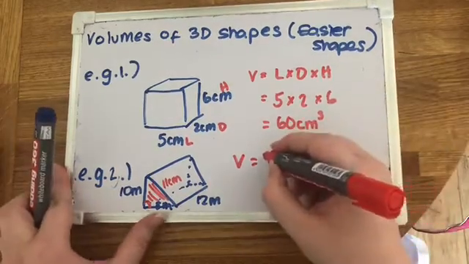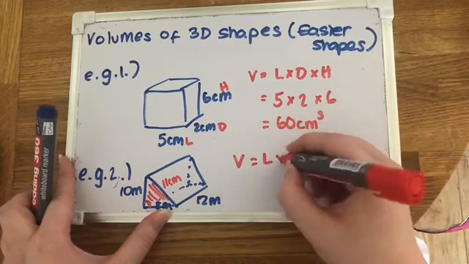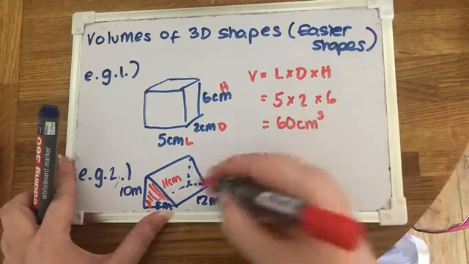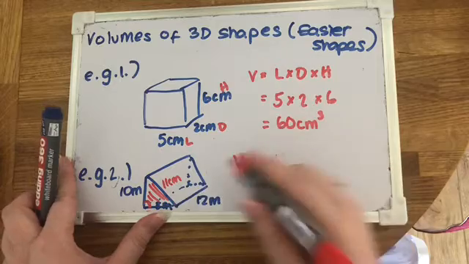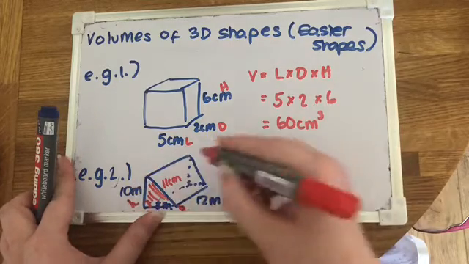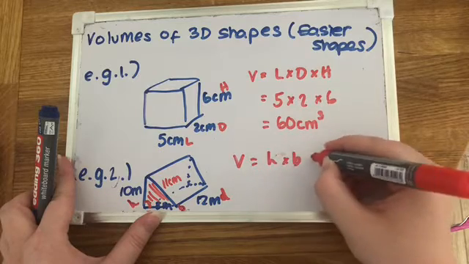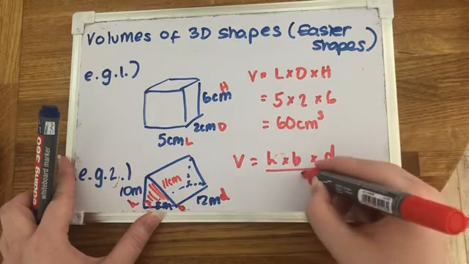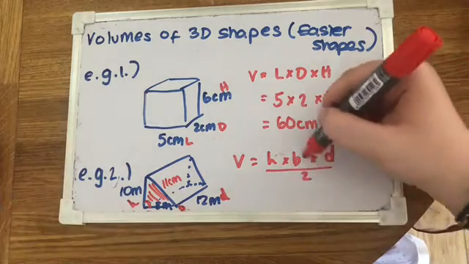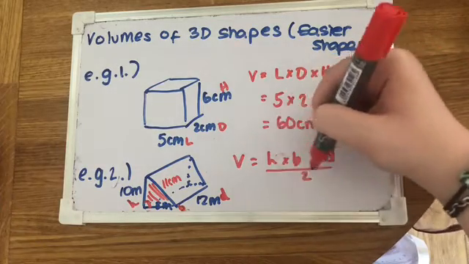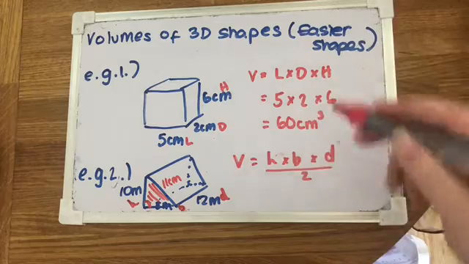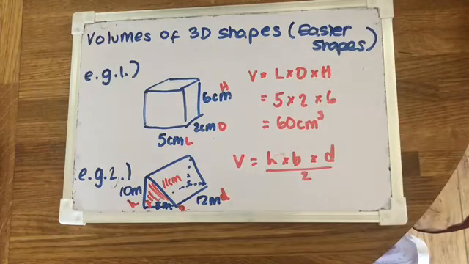Okay, so general formula. So again, I guess it might be easier if I use base actually. So base times height times depth. Height times base times depth divided by 2. So all of this section here is actually just the area of the triangle at the front, and then we've just times it by how far back it goes.